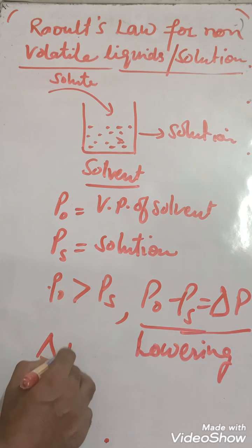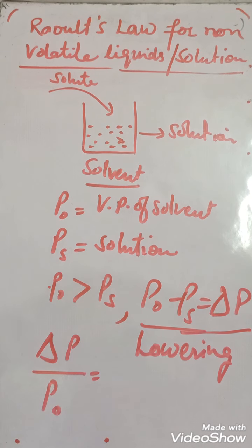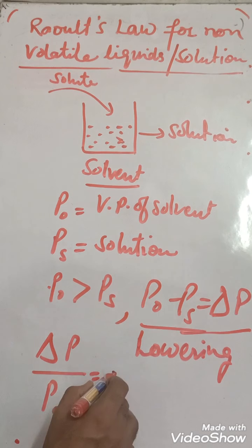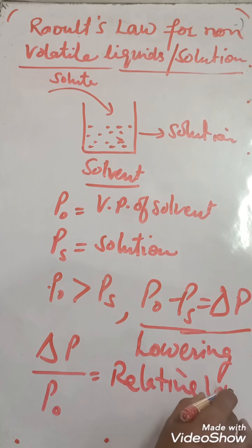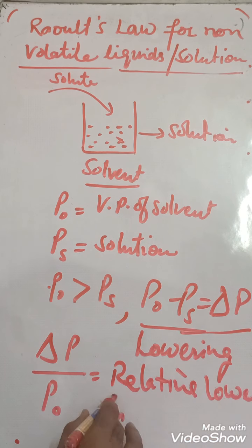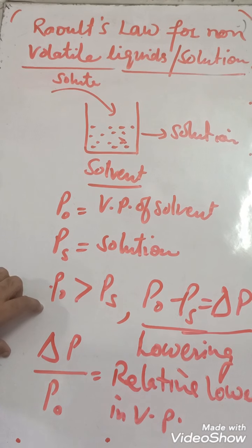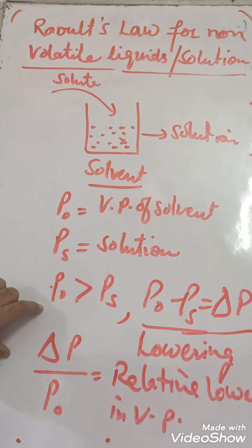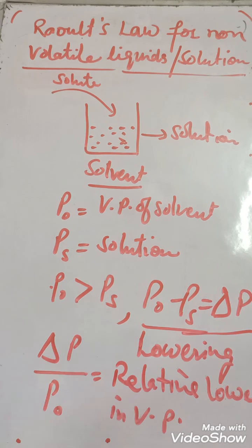This decrease in vapor pressure relative to the original pressure of the solvent is known as relative lowering in vapor pressure. Decrease in vapor pressure divided by the actual pressure of the solvent is relative lowering in vapor pressure.